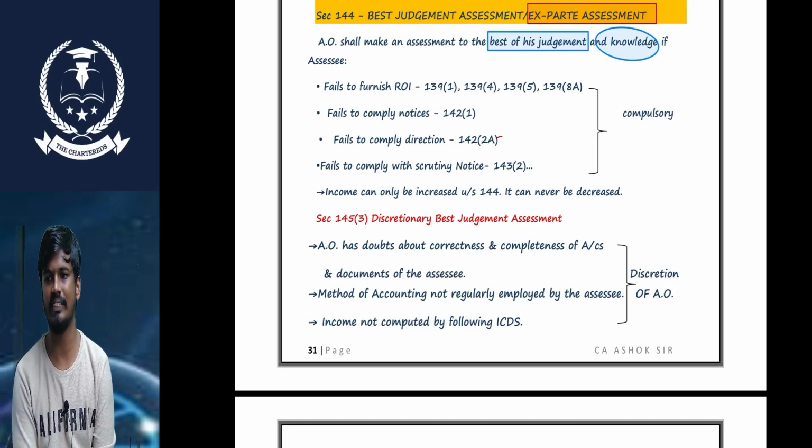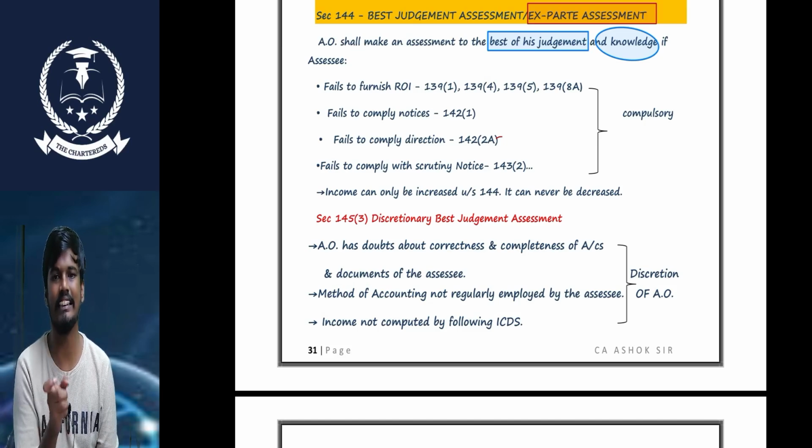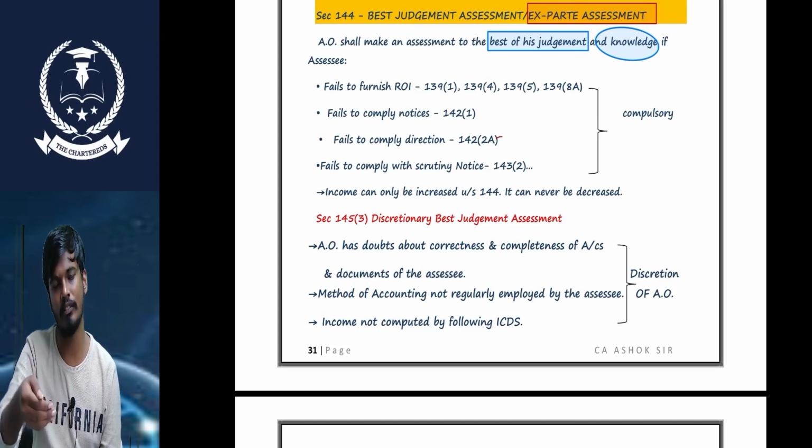Simply, the AO can complete the assessment to the best of his knowledge and judgment without asking for any information from the assessee. In this assessment, the AO can complete the assessment based on the information available with the AO.